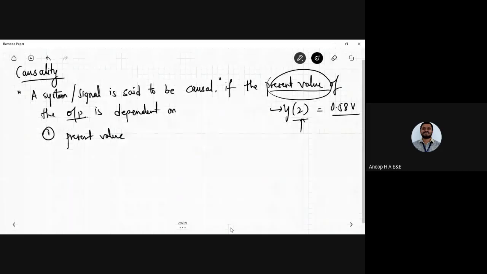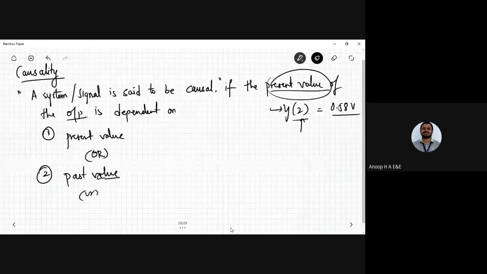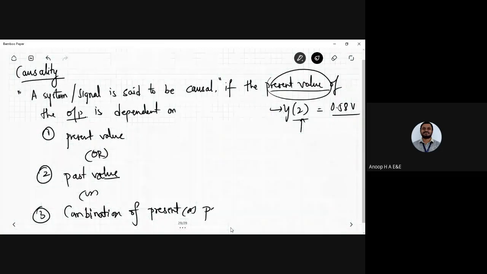or past value, or combination of present or past value.